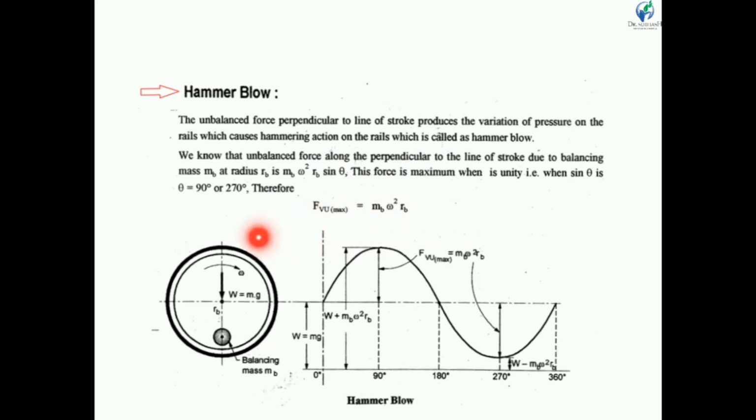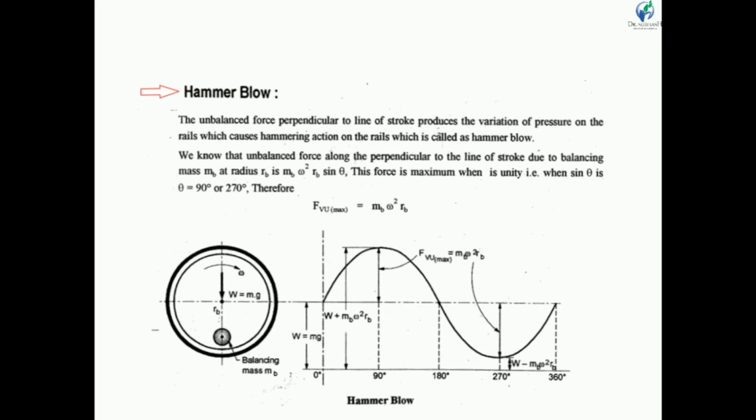So if we consider the rail wheel, having mass m, the weight of the wheel is w, always acting in the downward direction. Now here we have put mass mb at radius rb, so in this direction mb omega square rb is acting.